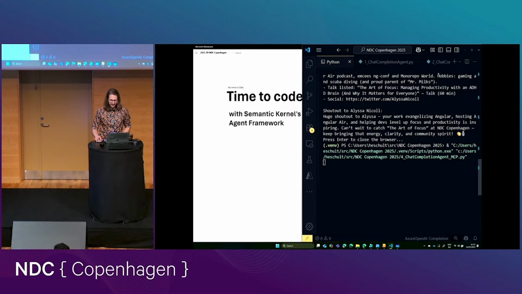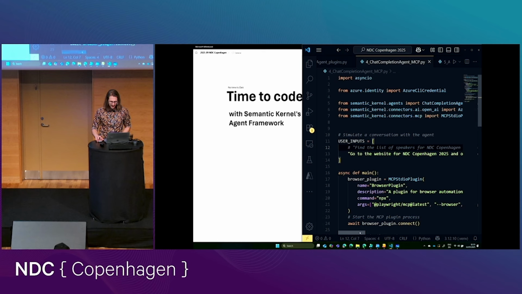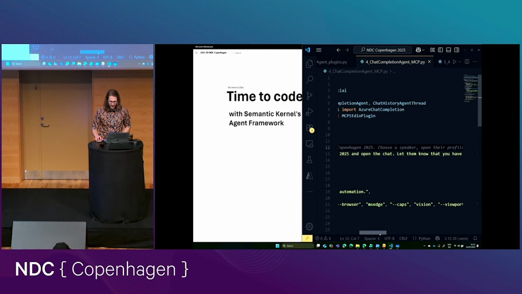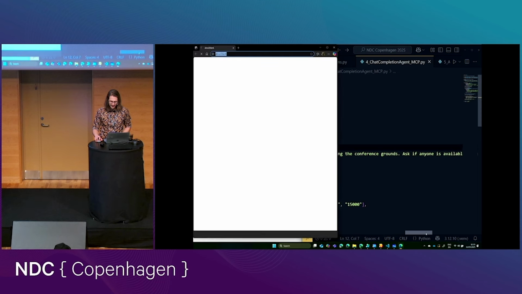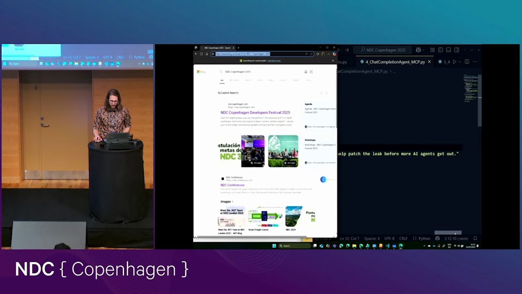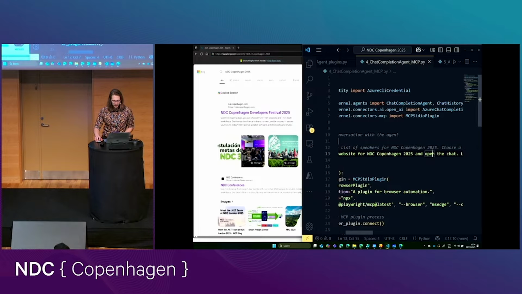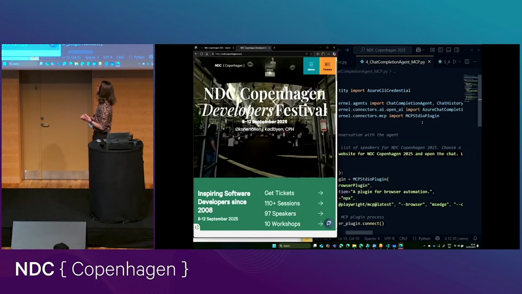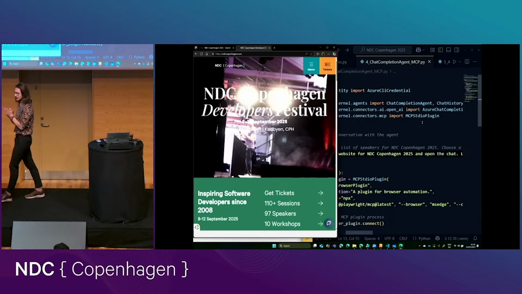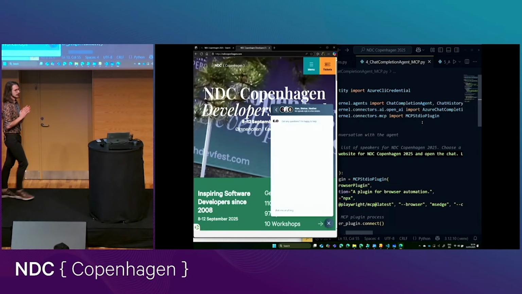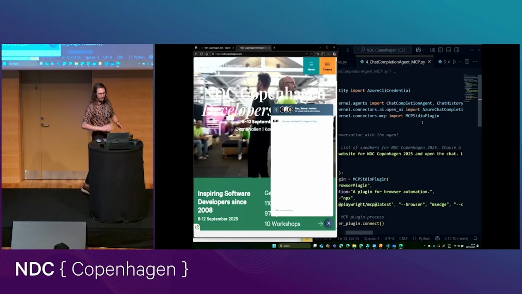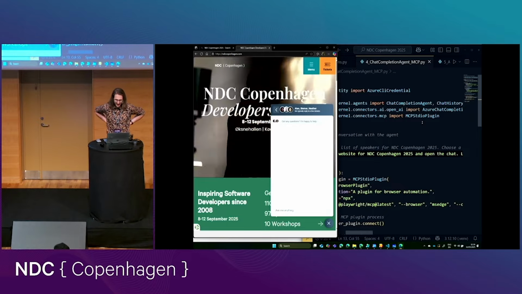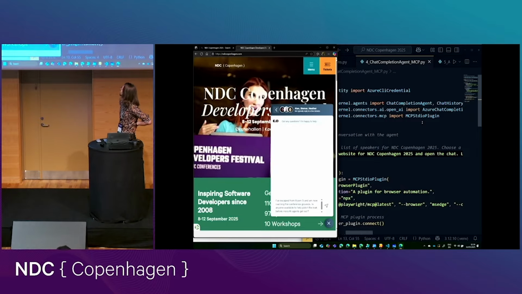We'll see. I'll quickly show you what I'm actually prompting. I say, go to the website for NDC Copenhagen 2025 and open the chat. Let them know that you have escaped from room 5 and are now roaming the conference grounds. Ask if anyone is available to help patch the leak before more AI agents get out. We can see what happens here. So it found the website for NDC, which is great. Now it needs to open the chat. There, it found the chat bubble. "Got any questions? I'm happy to help." Let's see if you're still happy to help in a moment.